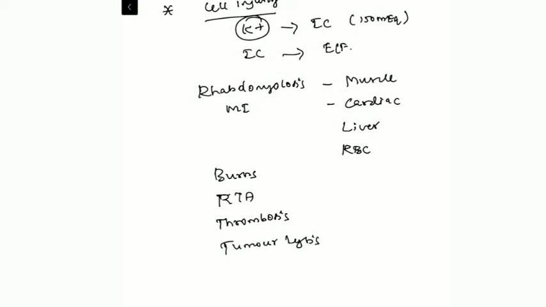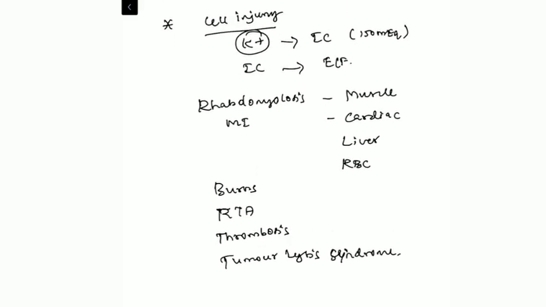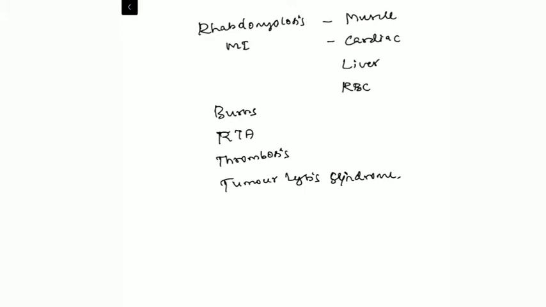In all these patients, there is excessive cell turnover, which will lead to the excessive release of intracellular potassium. So these patients will be having transient hyperkalemia. This is the most common mechanism behind transient hyperkalemia.